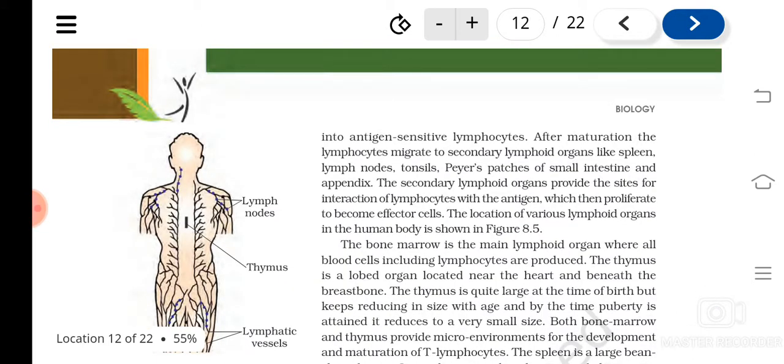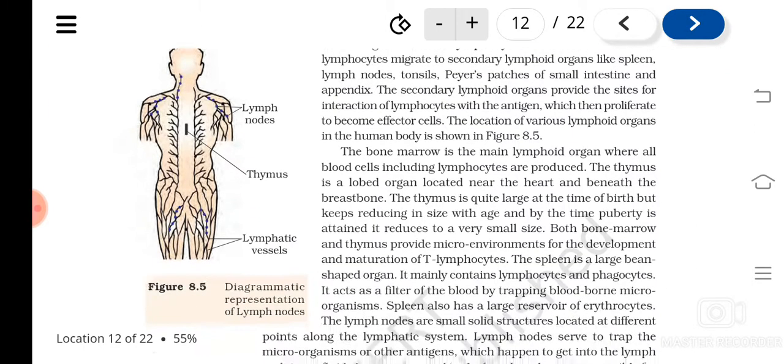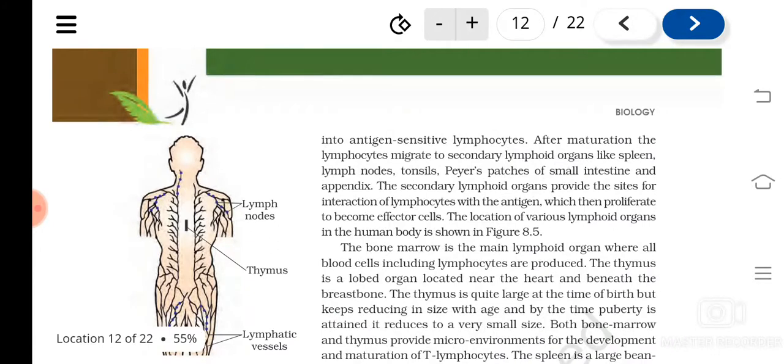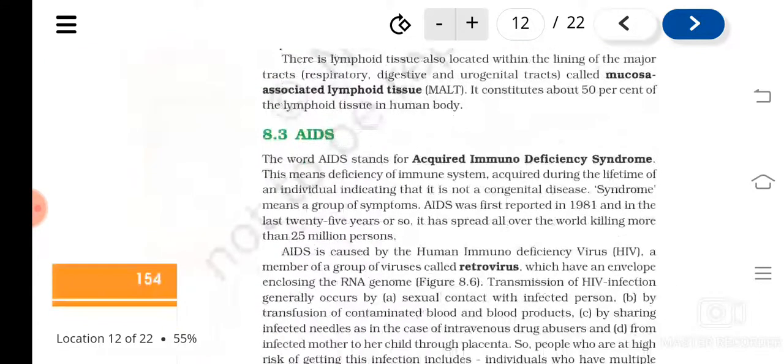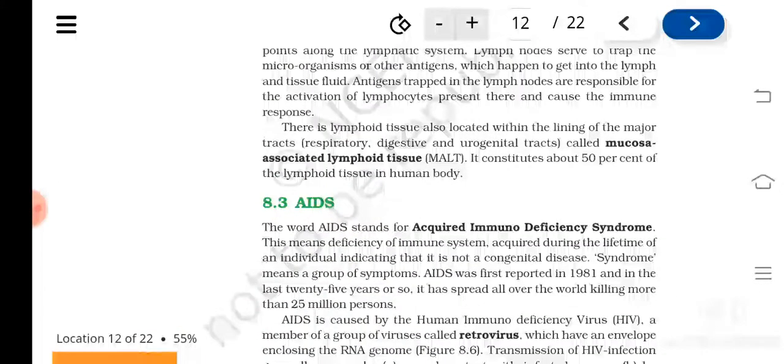The other organs where the interaction of lymphocytes and the antigen happens are known as secondary lymphoid organs, and they include Peyer's patches, tonsils, lymph nodes, spleen, appendix, etc. The tissue associated with the lining of various tracts is called mucosa associated lymphoid tissue, and it makes up about 50 percent of the lymphoid tissue in the body. So this much is very clear to you, I hope.